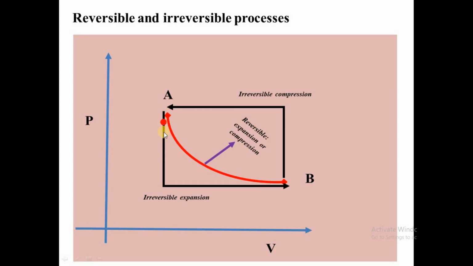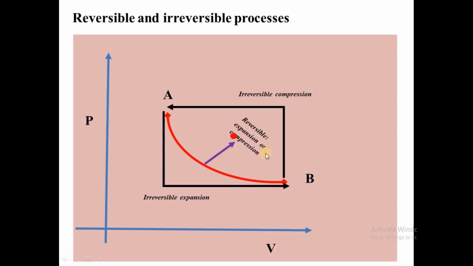Pressure during irreversible expansion, because it is a fast process, the pressure decreases suddenly, the volume increases suddenly. And during irreversible compression, the pressure increases suddenly, the volume decreases suddenly, because in irreversible, the process is very fast.